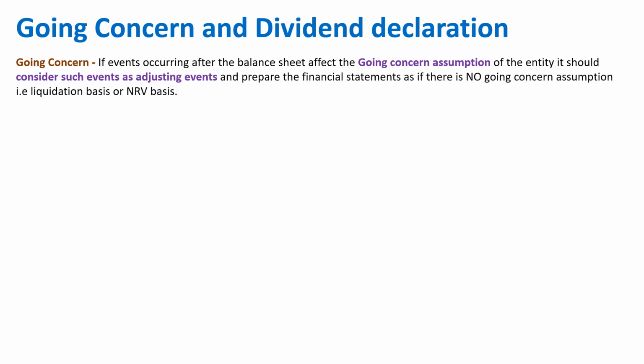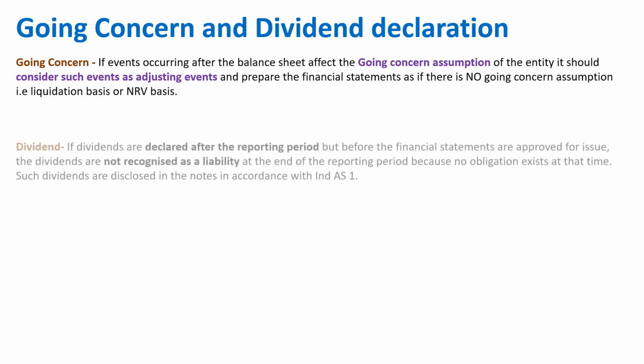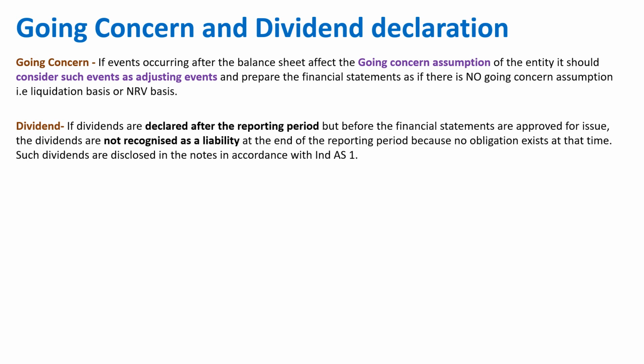Now in case of dividend, if dividends are declared after the reporting period but before the financial statements are approved for issue, the dividends are not recognized as a liability at the end of the reporting period because no obligation exists at that time. Such dividends are disclosed in the notes to accounts. That means any dividend declared after the financial statement date need not be adjusted in the financial statement numbers.